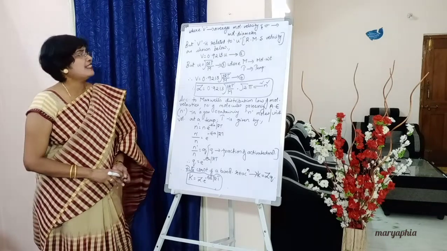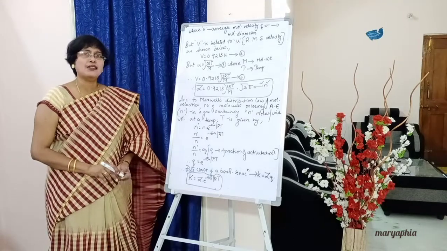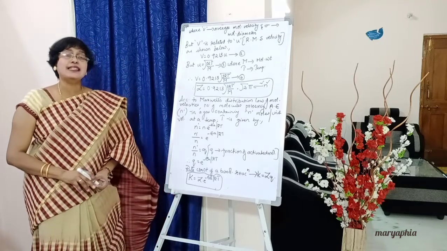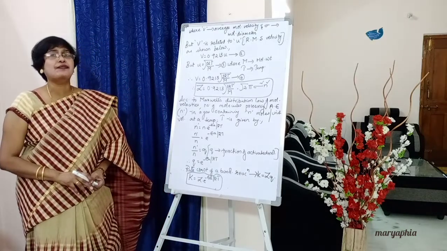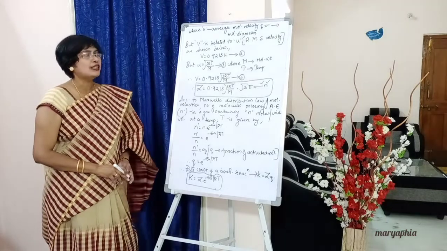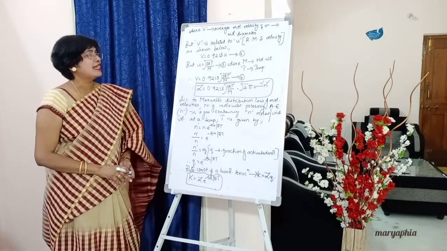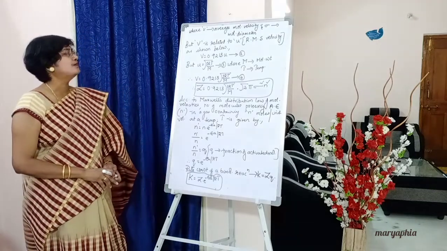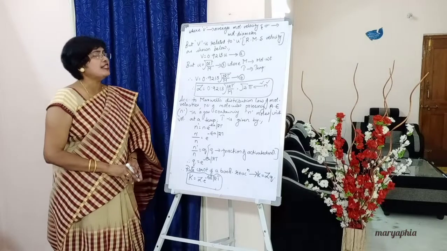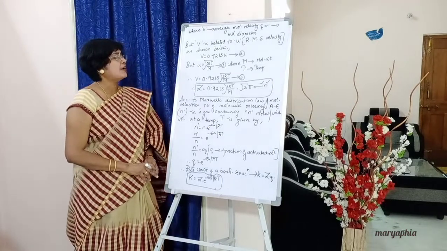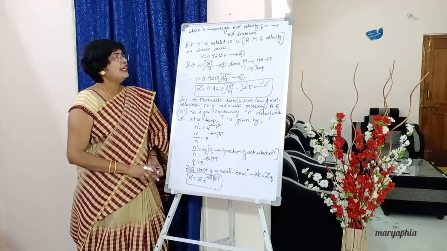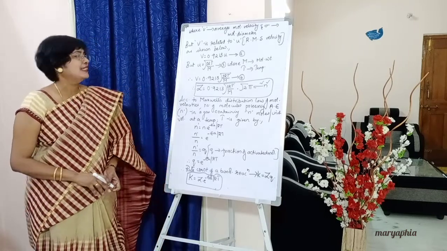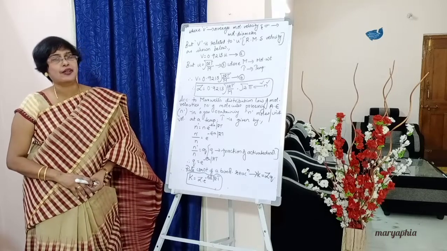V is related to U by V equals 0.9213 U, and U, the RMS velocity, is given by square root of 3RT by M. Now what can we do with this U value? Yes, we can use it in the above equation. Write down. V is equal to, look at equation 2, 0.9213 into U value, that is square root of 3RT by M. Mark it as equation 4.